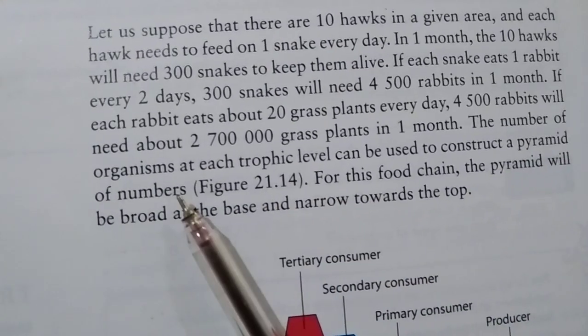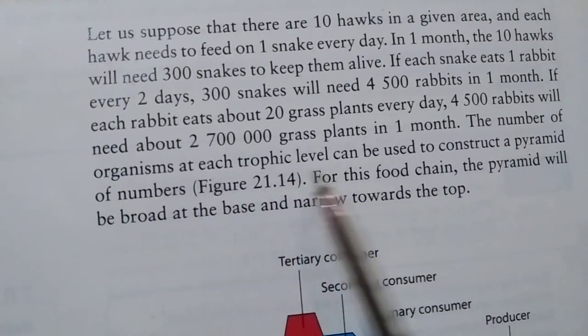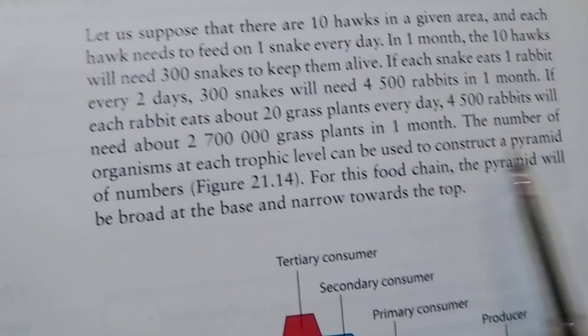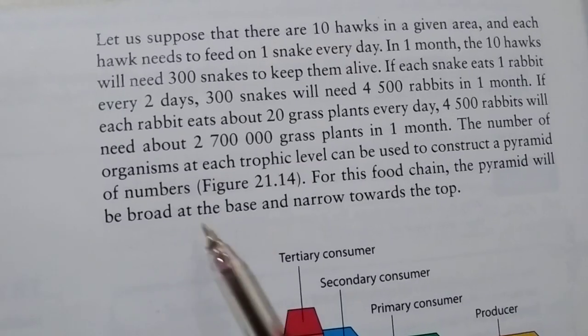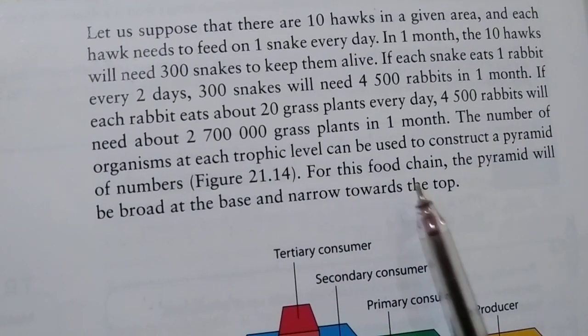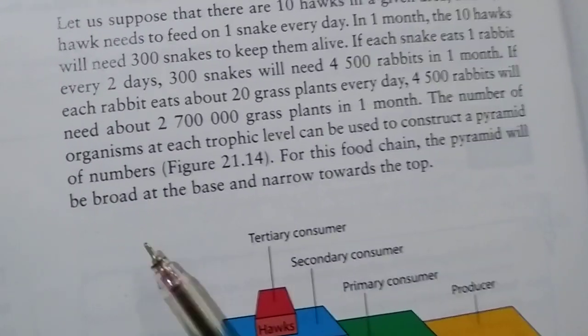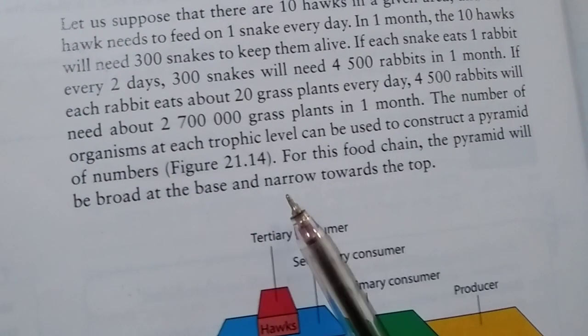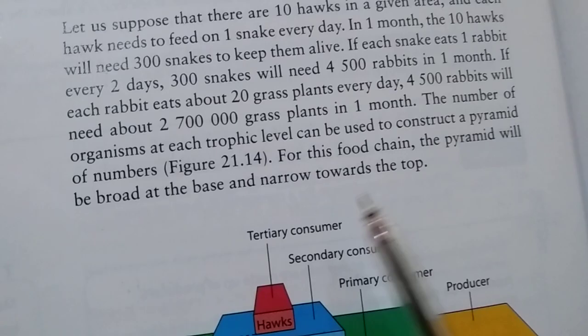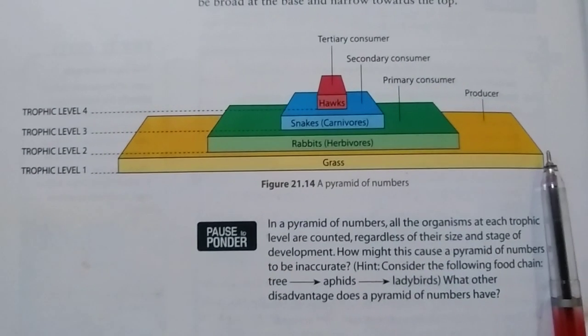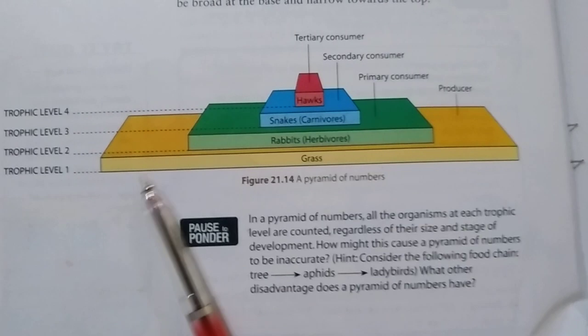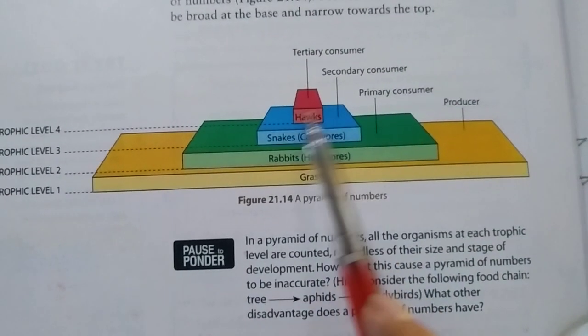The number of organisms at each trophic level can be used to construct a pyramid of numbers. For this food chain, the pyramid will be broad at the base and narrow towards the top.